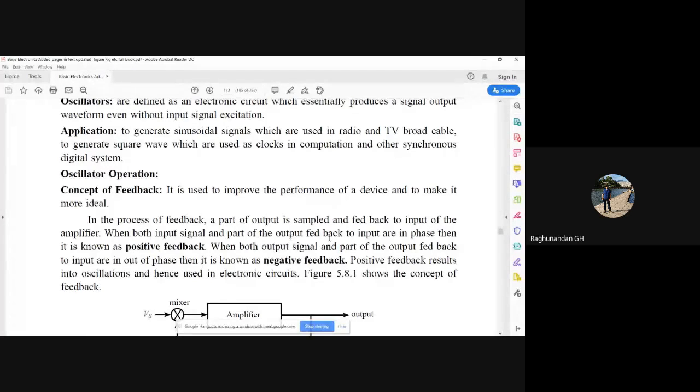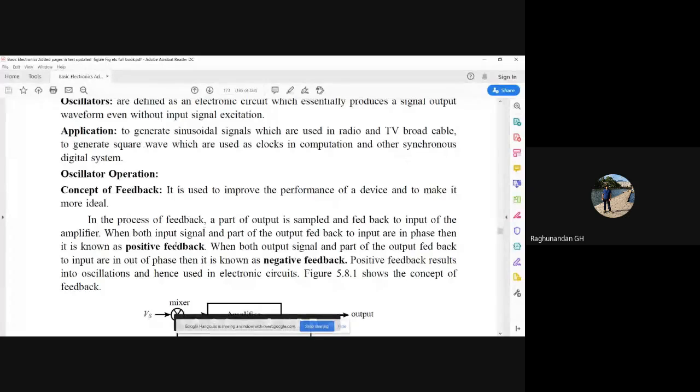When both the input signal and part of the output signal fed back as input are in phase, it is known as positive feedback. If the fed-back signal and the input given to the amplifier are not in phase, then we call it negative feedback. Yesterday in the last class we saw how the phase difference arises. Because of the phase difference, one cycle has a 180-degree phase difference from the other. That is what happens in negative feedback.